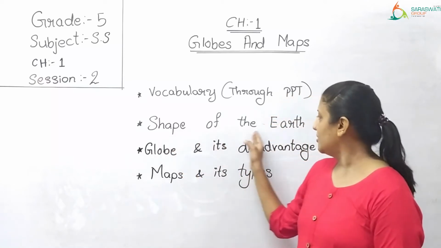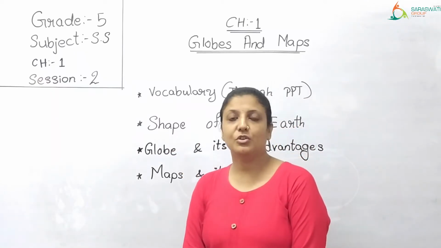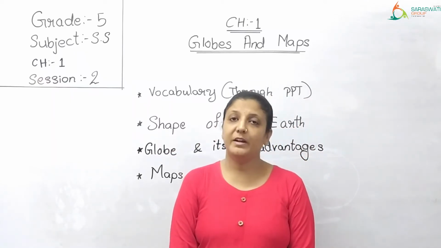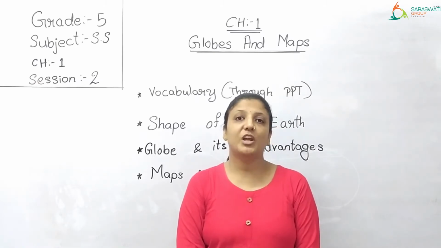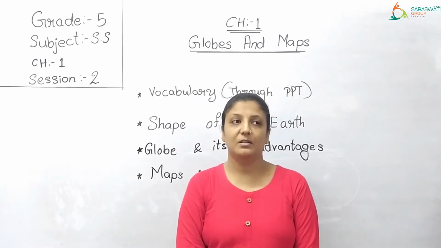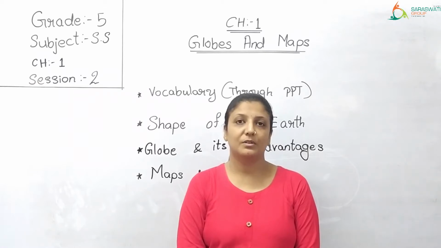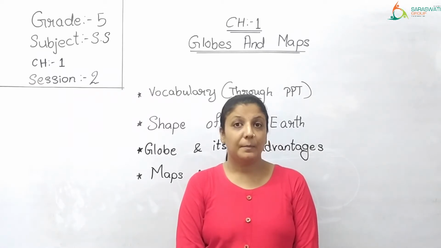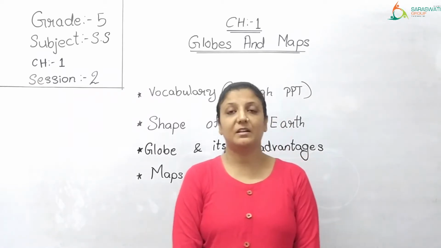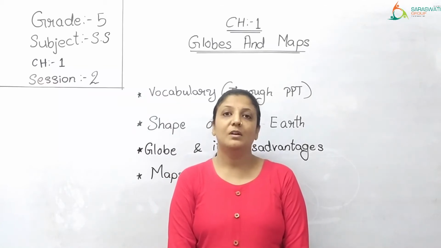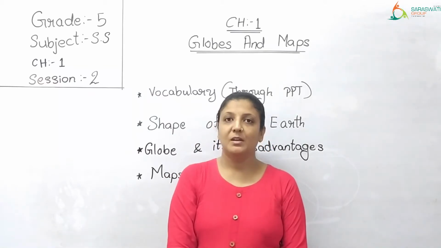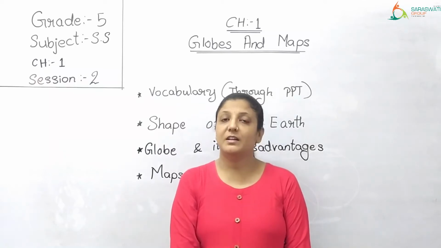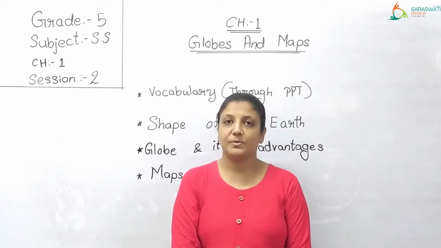Then we learn regarding the shape of the earth. So kids, what did I tell you? What is the shape of the earth? The shape of the earth is spherical or round. Correct? But I also told you that it is not exactly round. It is flattened from the top and the bottom. Means it is something like an orange.